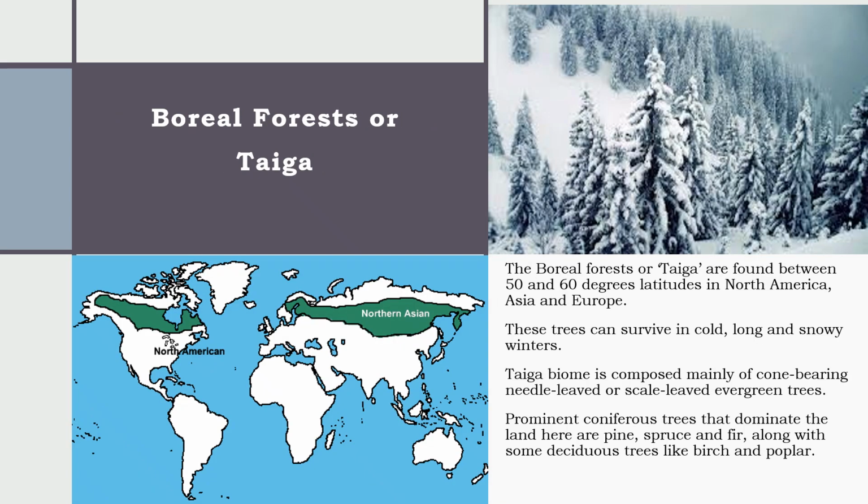The boreal forests or taiga are found between 50 and 60 degrees latitudes in North America, Asia, and Europe. These trees can survive in cold, long, and snowy winters. Taiga biome is composed mainly of cone-bearing, needle-leaved, or scale-leaved evergreen trees. Prominent coniferous trees that dominate the land here are pine, spruce, and fir, along with some deciduous trees like birch and poplar.